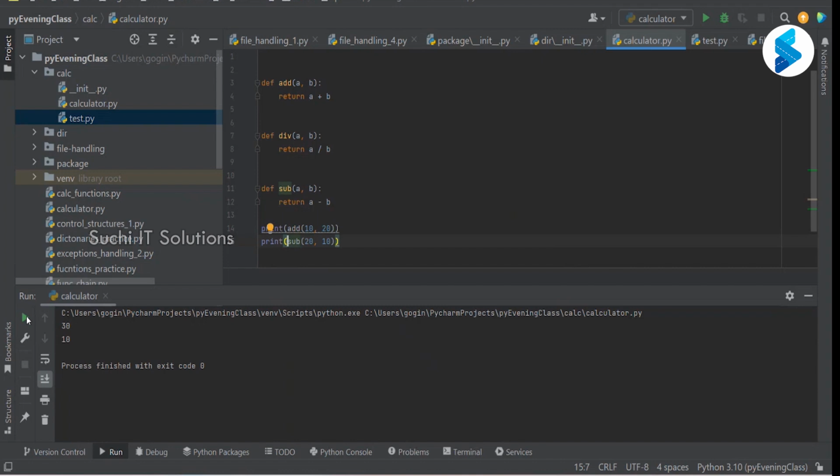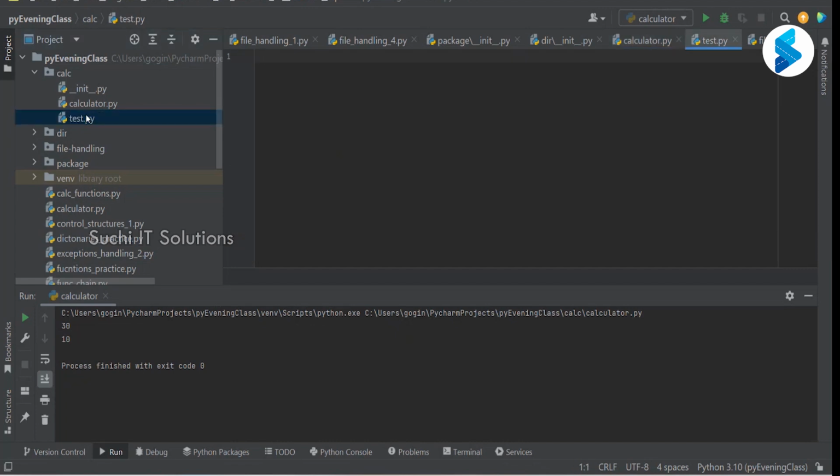Now I want to use these functions which are there in calculator.py in test.py. How can we use functions that are written in another module in this module?